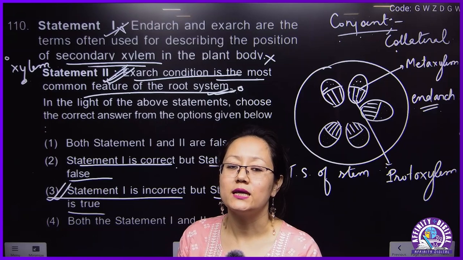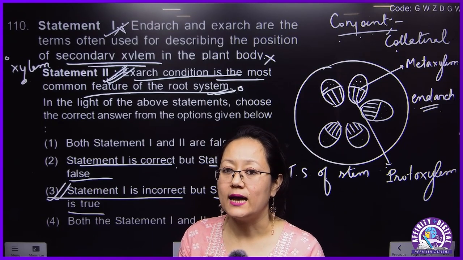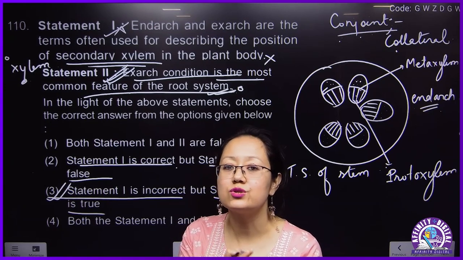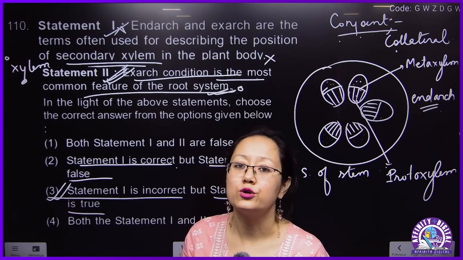That will be in the case of monocot root. And if the primary xylem amount is from 2 to 6, diarch to hexarch, then that will be the case of dicot root.